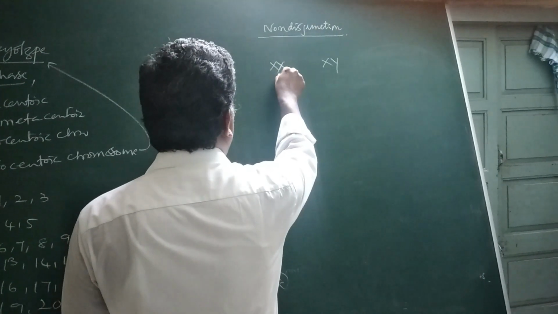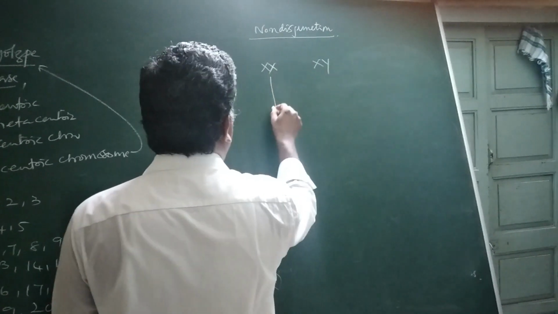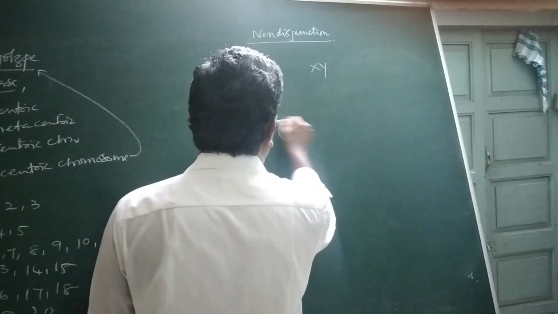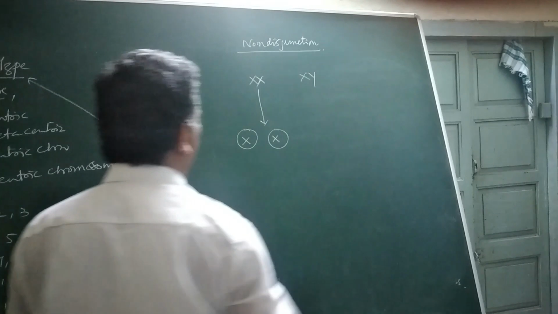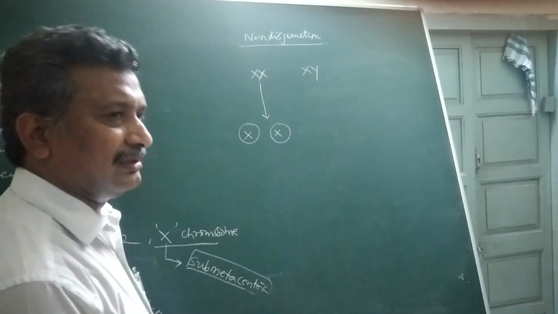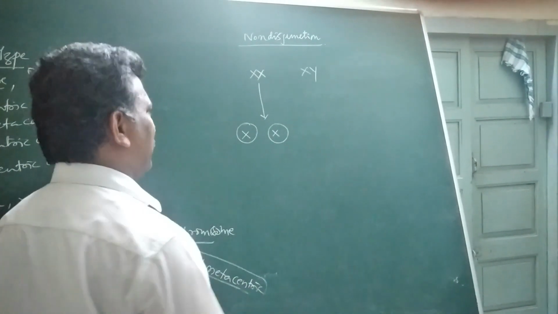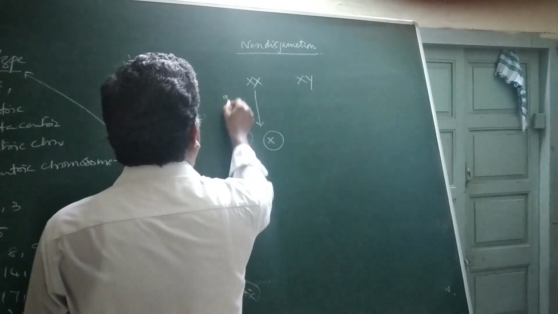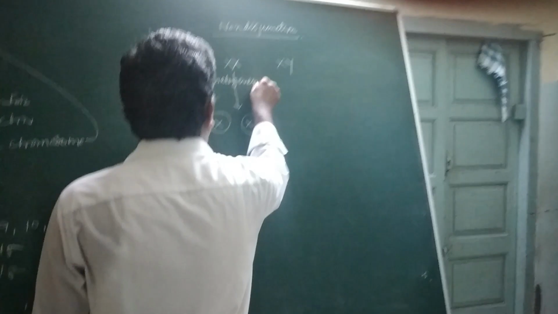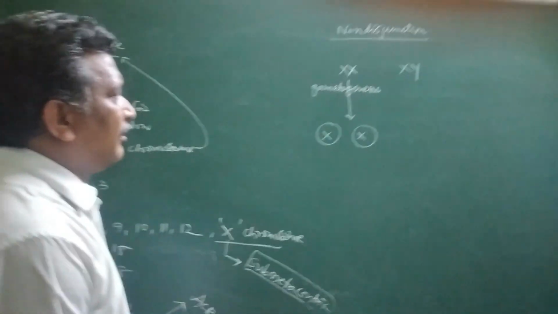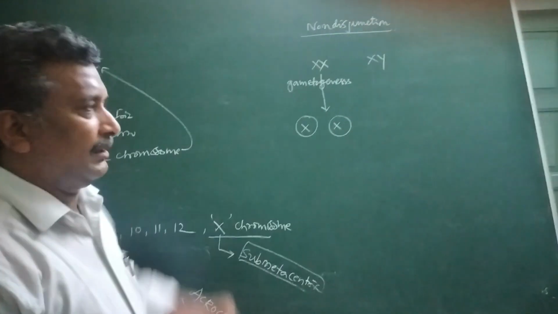This female generally gives two gametes. One gamete should receive one X chromosome, the other gamete should receive the other X chromosome. That is said to be normal gametogenesis.